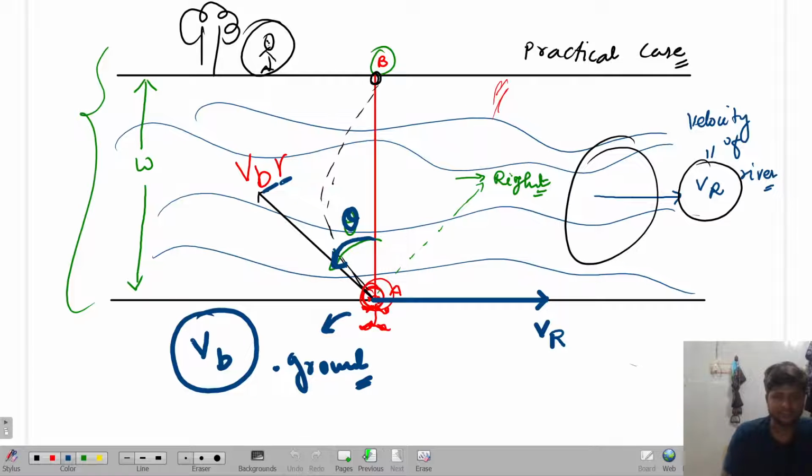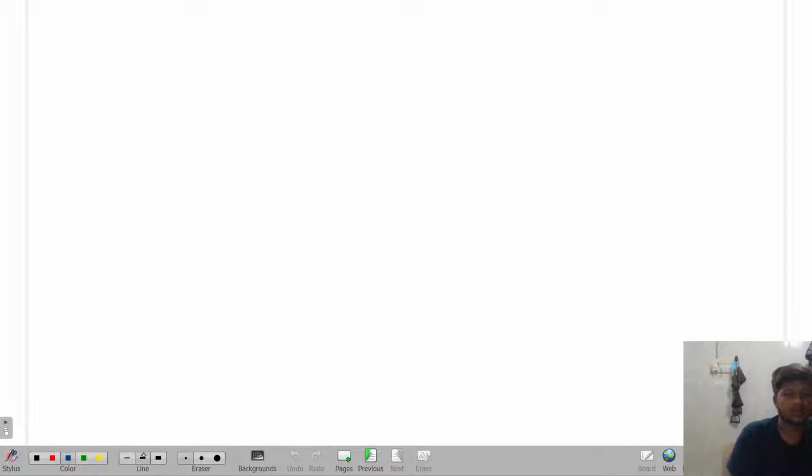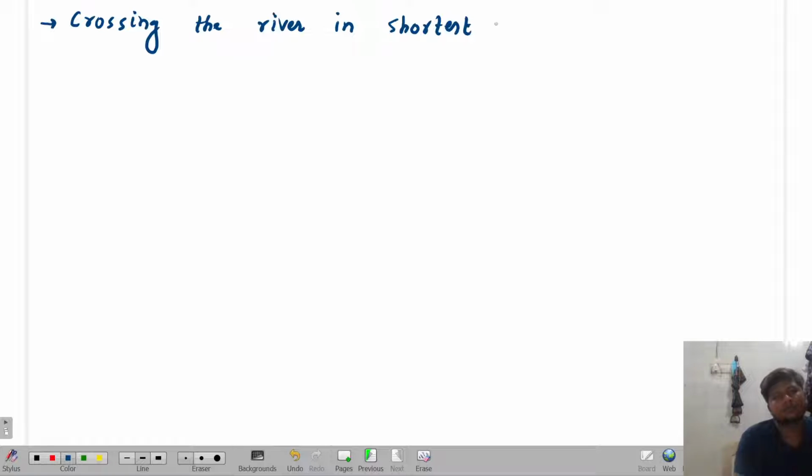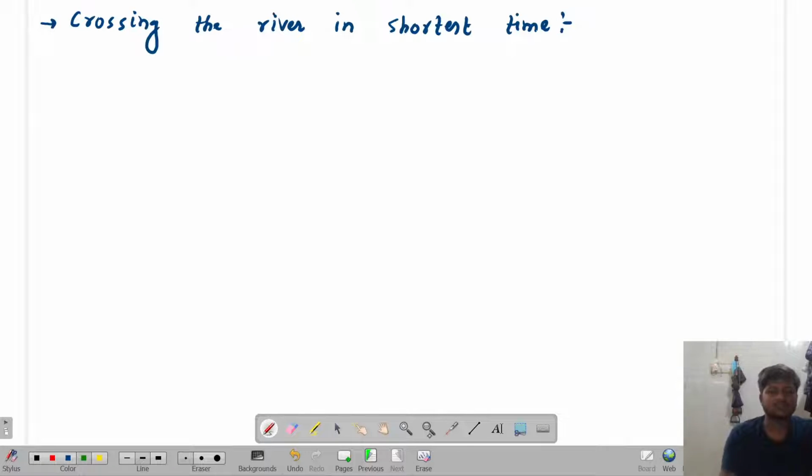Let's suppose it is asking to find how to cross the river in the shortest time. Like this particular boat or swimmer is trying to cross this particular river in the shortest time.